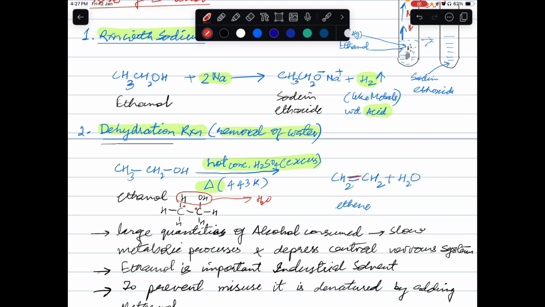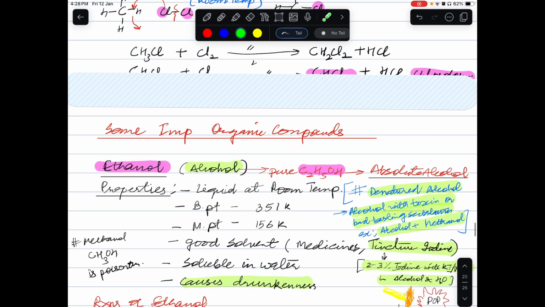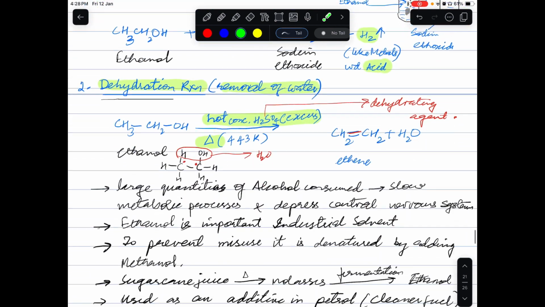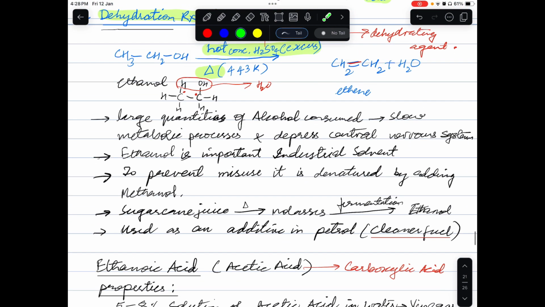And here the concentrated sulfuric acid is called a dehydrating agent. Sometimes to bring about a specific reaction, a specific reagent is used. So the one which helps us to bring about dehydration is called a dehydrating agent. Like for example, in the oxidation reaction we used an oxidizing agent.